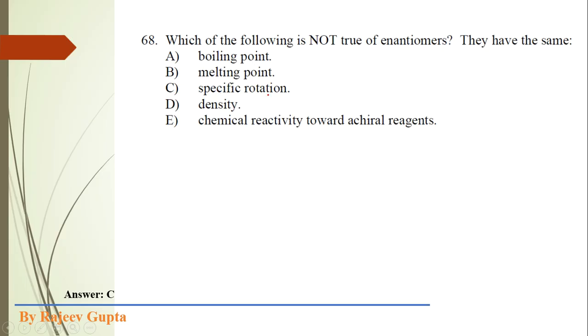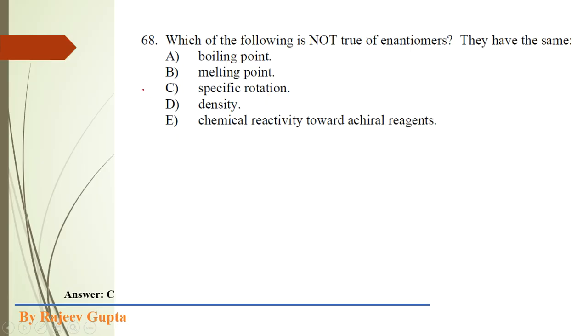See, specific rotation for enantiomers means we can say the magnitude of specific rotation is same for both enantiomers, but their sign will be different. One enantiomer if have dextro rotation, then other will have levorotatory rotation. Means one shows plus and other minus.